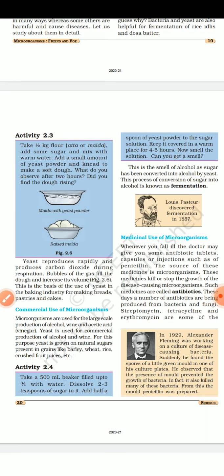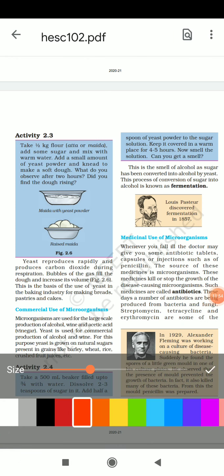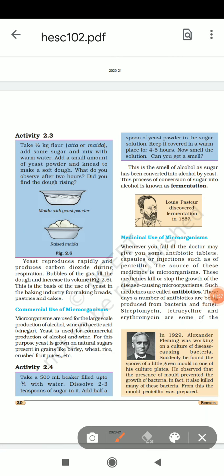The activity which we started to do is: take half a kg of flour, आटा लीजिए, मैदा, and some sugar, and mix with warm water. Add a small amount of yeast powder and knead to make a soft dough. What do you observe after 2 hours? जो ये आटा है फूल जाता है.